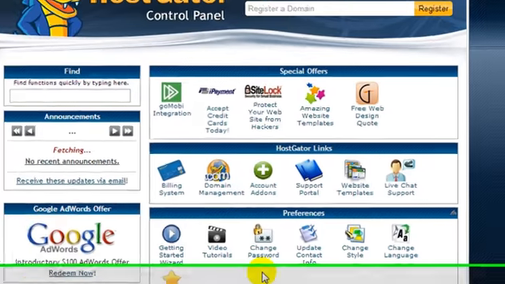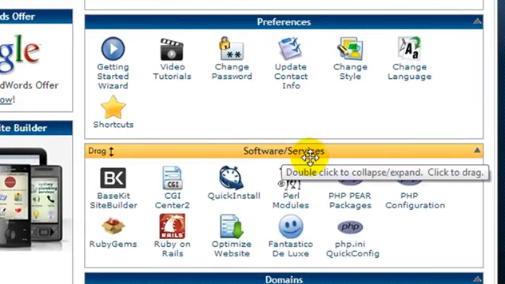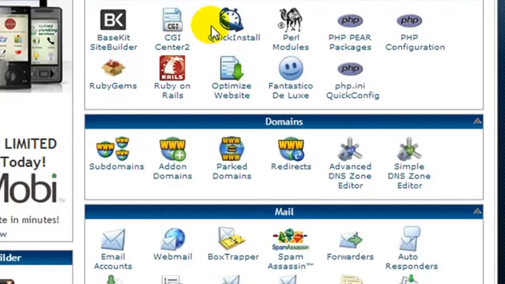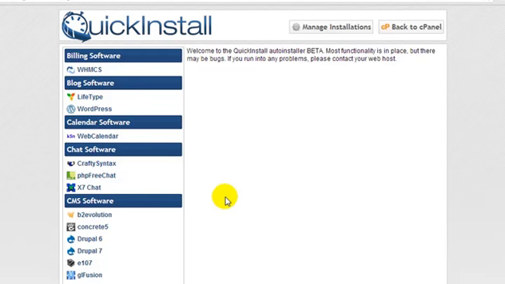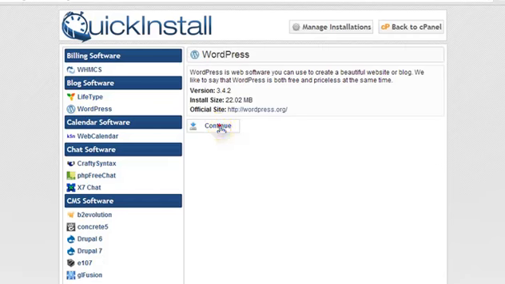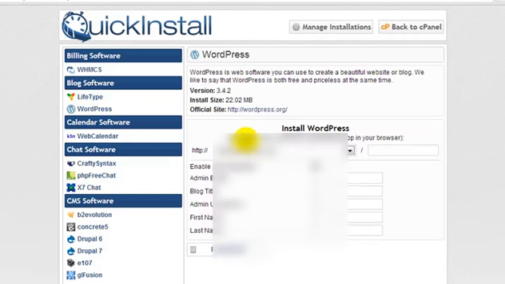What we need to do is locate the software and services area, and click on quick install, because what we want to do is install WordPress. After you click on quick install, we're going to locate WordPress on the left menu, and then click continue.